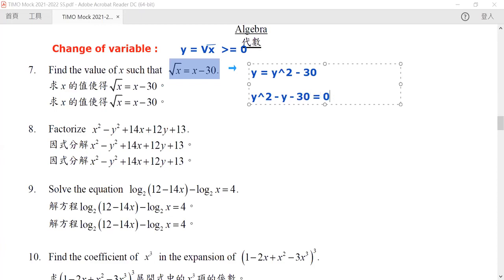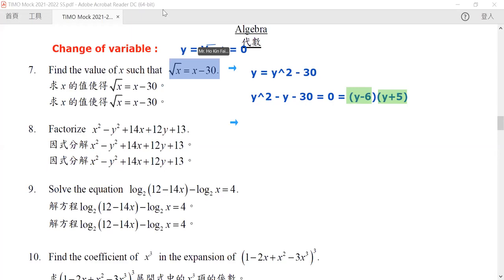But do remember that this quadratic equation can be factorized into the following form: y minus 6 times y plus 5. Since this is equal to 0, at least one of these factors must be equal to 0. Either y minus 6 is equal to 0 or y plus 5 is equal to 0.